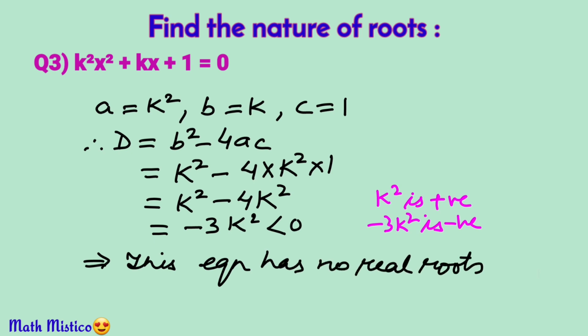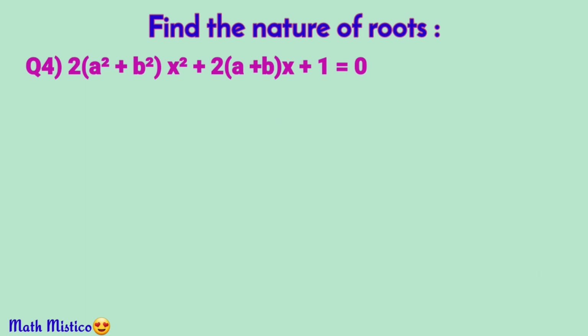Next comes 2(a² + b²)x² + 2(a + b)x + 1 = 0. Looks complicated? You just have to be a little more careful. Observe what is the coefficient of x²? Yes, this one. So a is equal to 2(a² + b²).